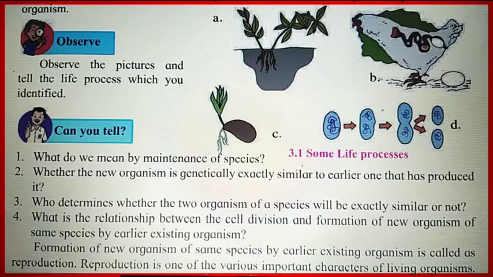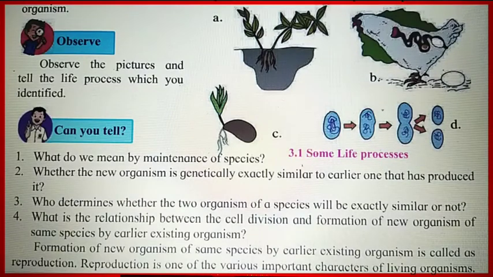Next we have, what is the relationship between cell division and the formation of a new organism of the same species by an earlier existing organism? The relationship between cell division and formation is the emaciation of the whole body of the organism which is going to be reproduced.